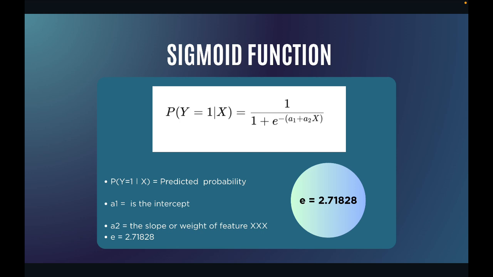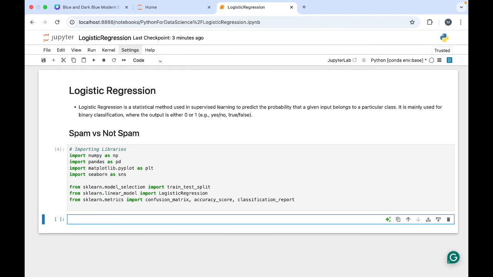Now let's start creating our model. Open up your Jupyter notebook, give it a name, load those libraries, and then we'll start. So first things first, we have summoned the machine learning gods: scikit-learn, NumPy, and Pandas. These will help us load data, split it, and most importantly train our logistic regression model. We are familiar with NumPy, Pandas, Matplotlib, Seaborn. From scikit-learn we are taking model selection, train_test_split, which I have explained. Logistic regression you are going to see in this video. Confusion matrix, accuracy score, classification report, these terms I am going to explain bit by bit.